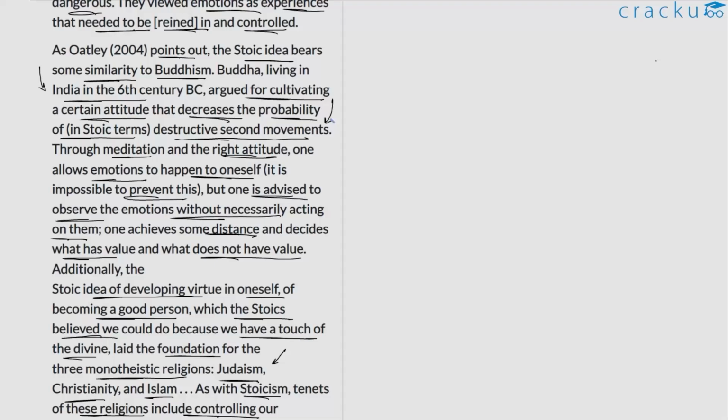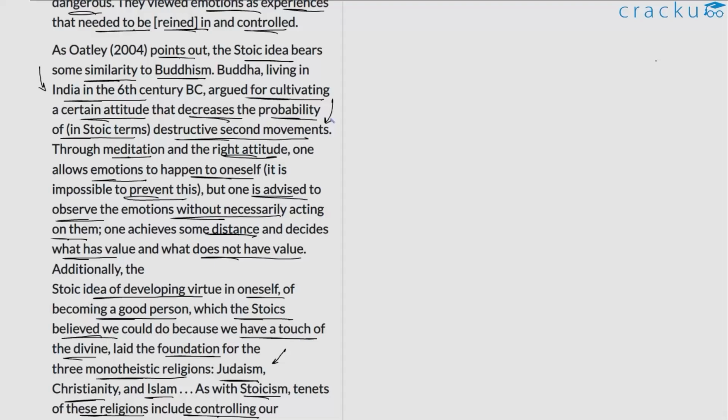Perhaps it is the kind of negative response that we showcase when it comes to a particular emotion. So the author might be trying to imply here that when we feel a specific emotion, we immediately react to it. We let it sort of devour us, and this is something that Stoics or Buddhists might not agree with. So this is the point being made here.